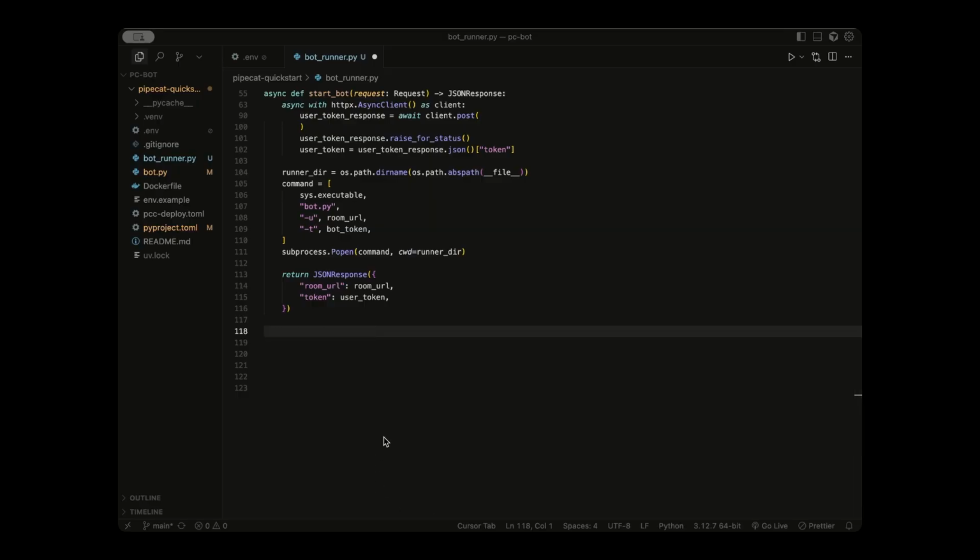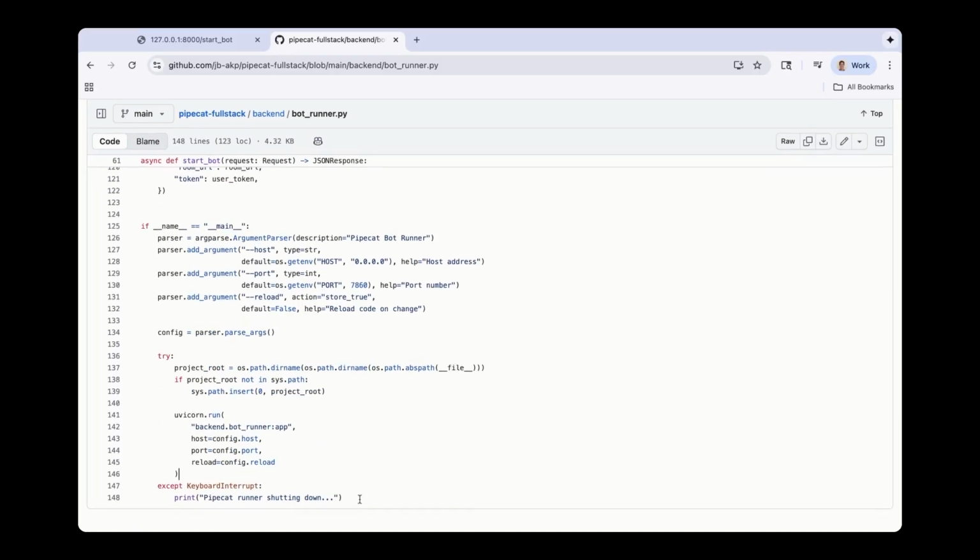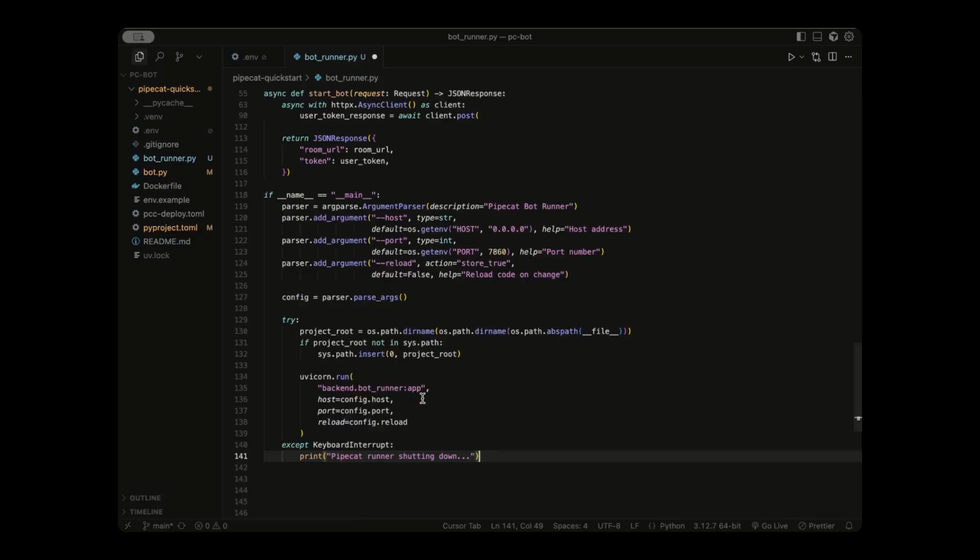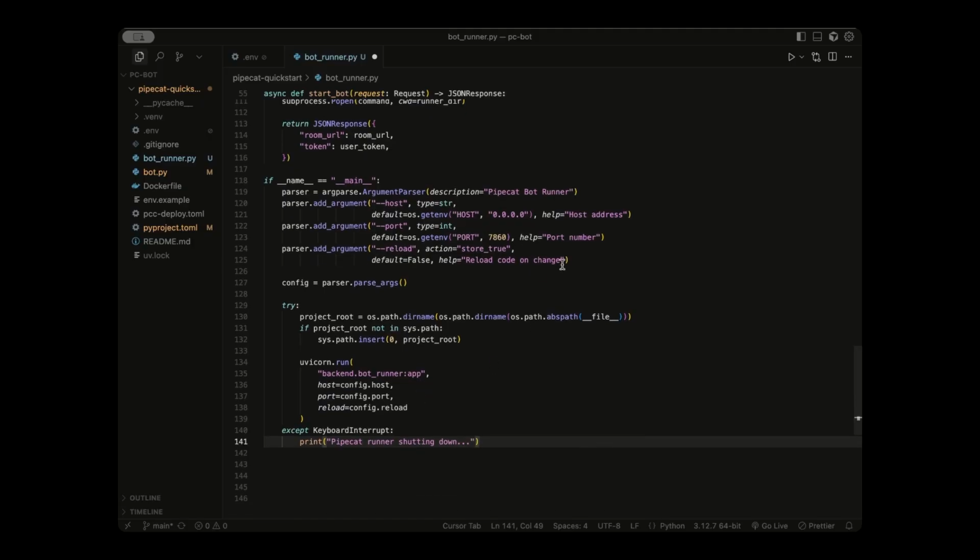Finally, let's update our if __name__ equals main block to be more professional. So delete that uvicorn.run line and grab this from the bottom of my bot_runner.py file in GitHub and paste it in. Now, what this is doing is it uses argparse to let us pass in the host, our port, and allow us to set this reload flag, which means anytime we make a change and save this file, the server will be updated in real time.